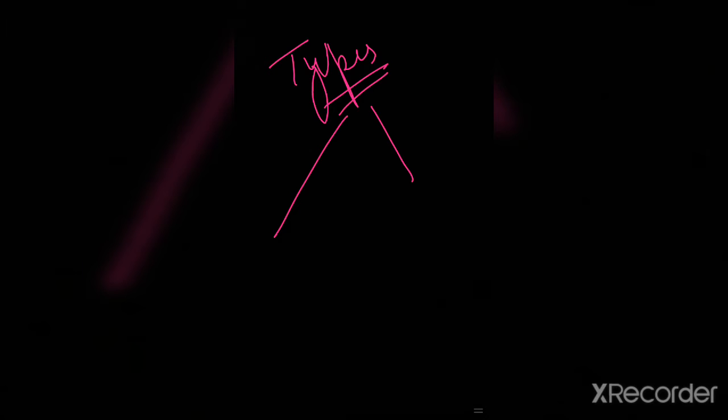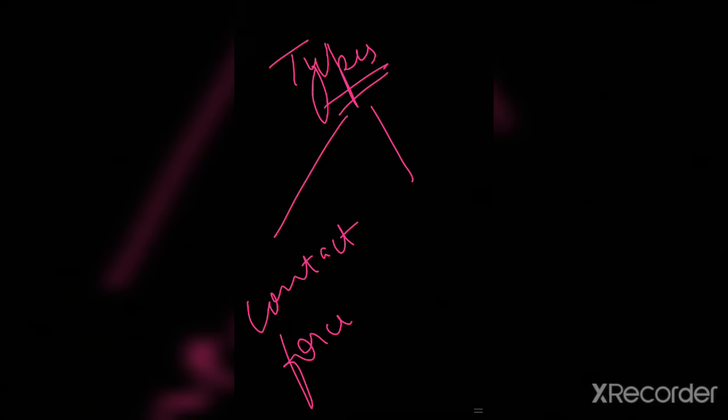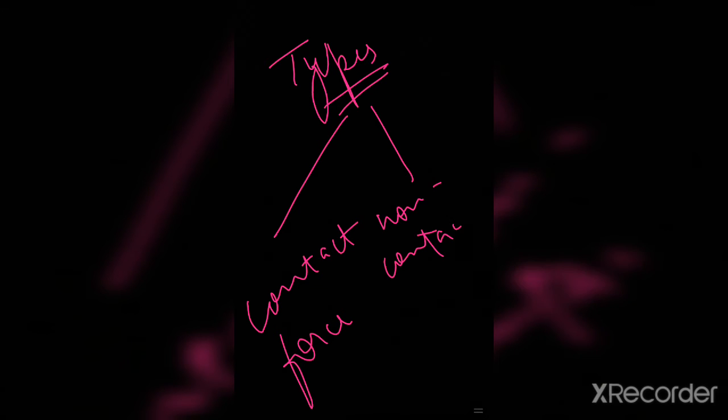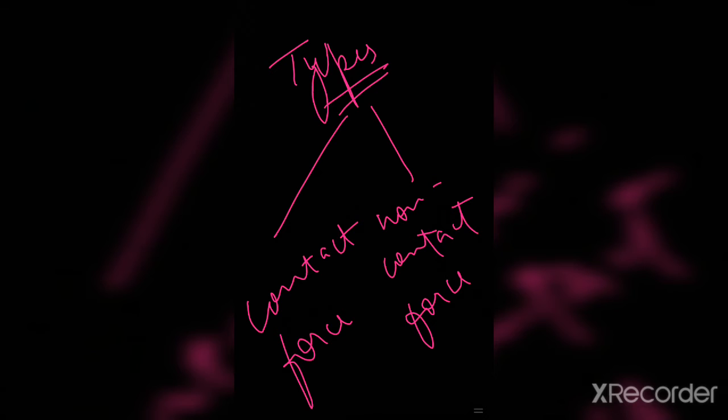Now let's discuss the types of force. There are two types: forces that need interaction and forces that do not. It means if the force is in contact, then it will be a contact force, and if the force is not in contact, then it will be a non-contact force. Contact examples are muscular force and frictional force, and non-contact examples are gravitational force, magnetic force and electrostatic force.